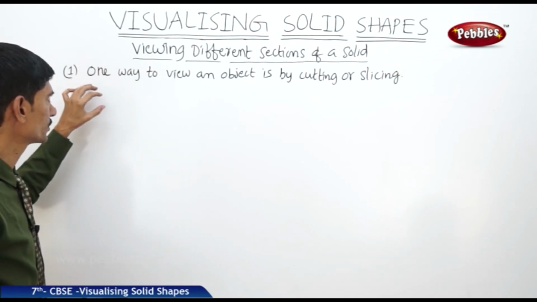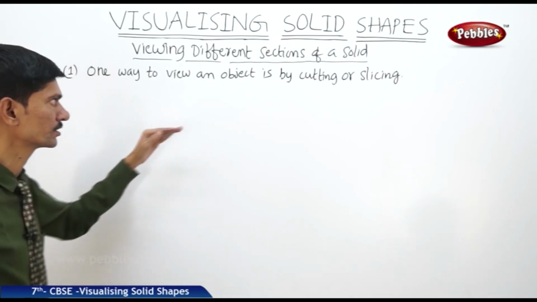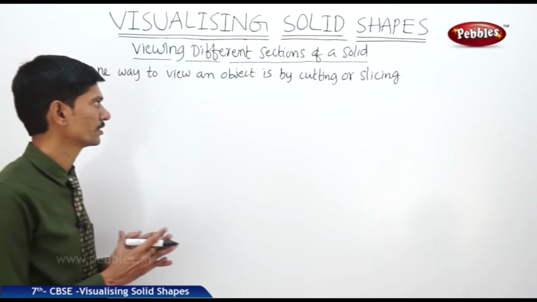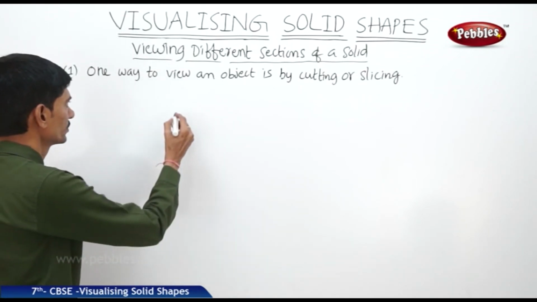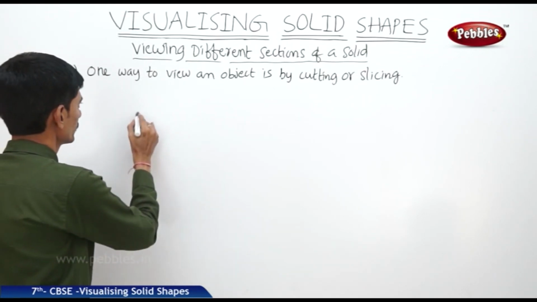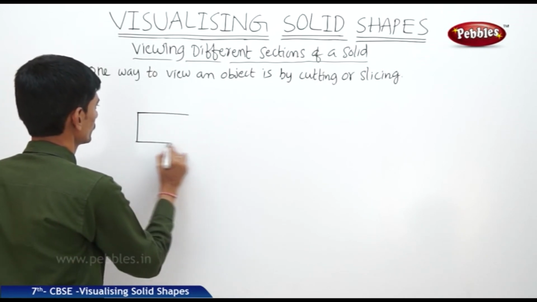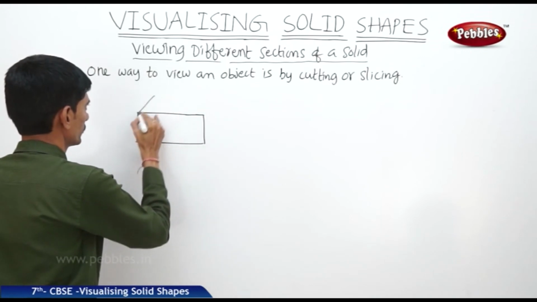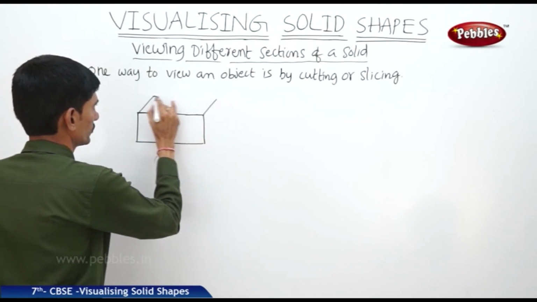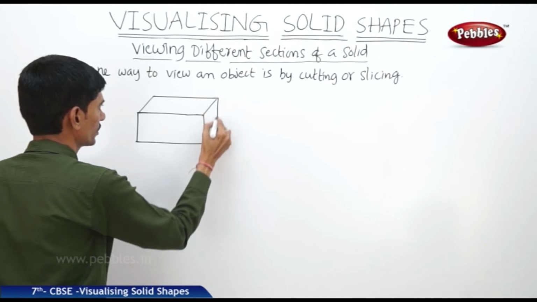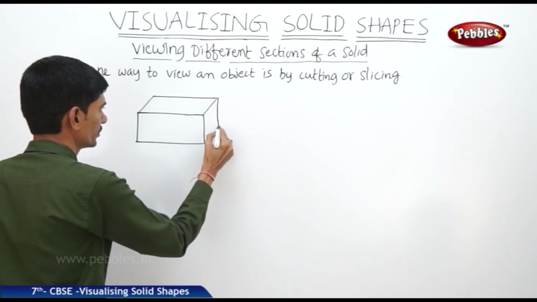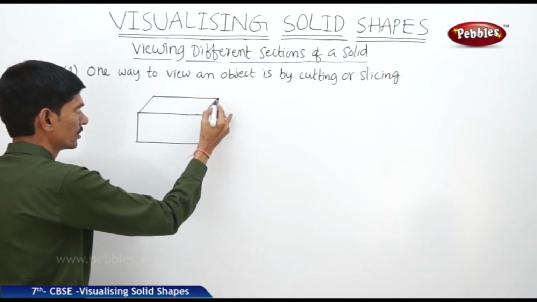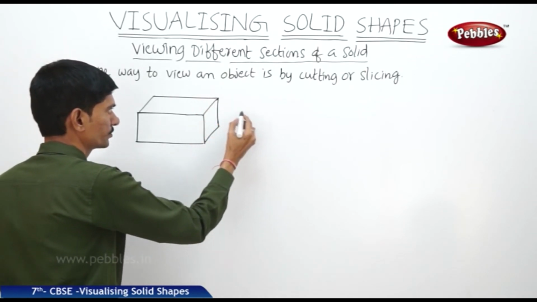The first way to view an object is by cutting or slicing. So when you cut any solid shape, for example if you take a cuboid, there are two ways of cutting or slicing a solid shape. The cutting or slicing of the solid shape is called a cross section. Now there are two types of cross sections.